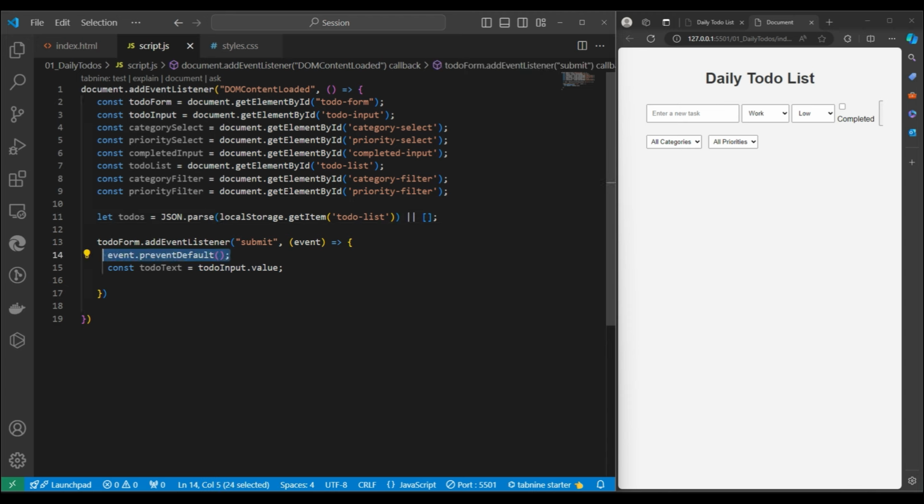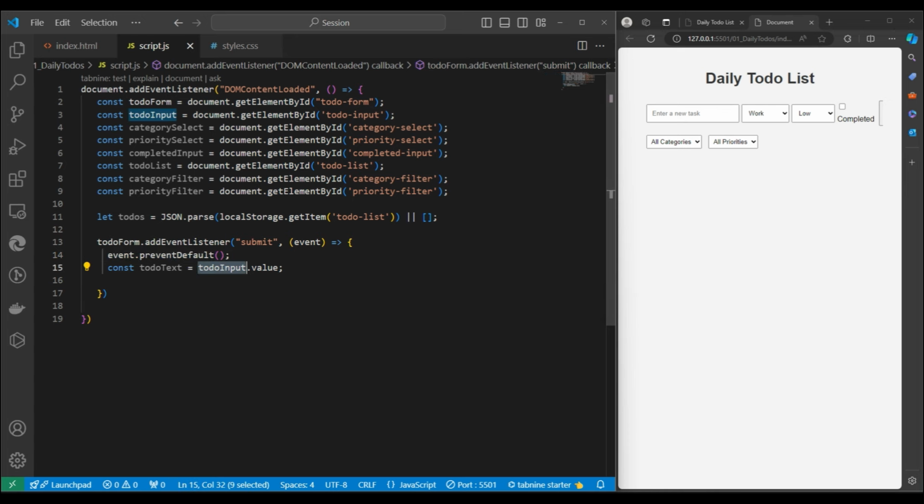The meaning of this line is, when I submit this form, I don't want my complete form to be passed back. Because if I submit it without this line, it is possible my page will be refreshed. To resolve this error, I will simply call prevent default. It prevents the default behavior of the submit button. It should be restricted. I am just preventing it.